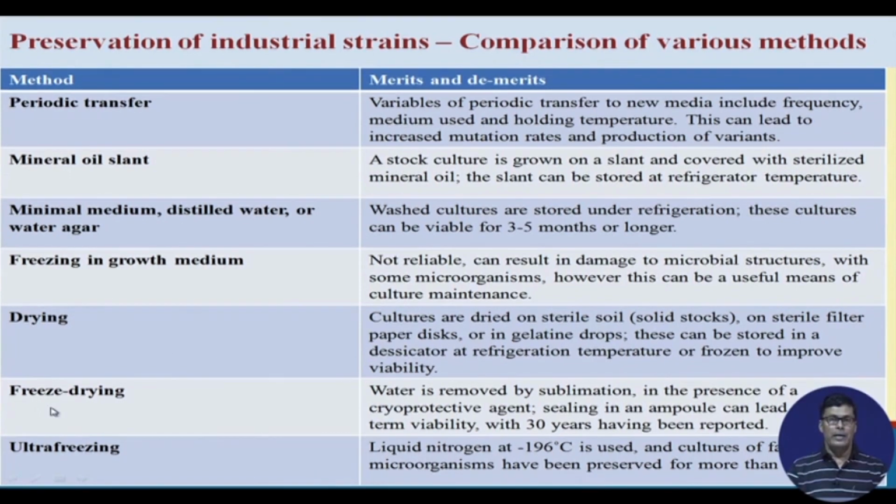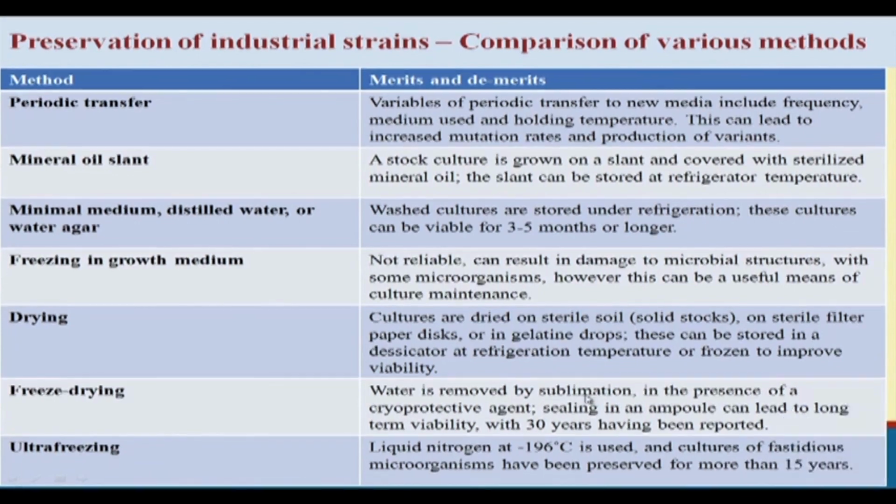The technique that I was telling you, which is used by the industry, is the freeze drying technique. In freeze drying, water is removed by sublimation in the presence of a cryoprotective agent and sealed in an ampoule, and can lead to long term viability, with 30 years having been reported, because for 30 years we can preserve this organism in the viable condition.